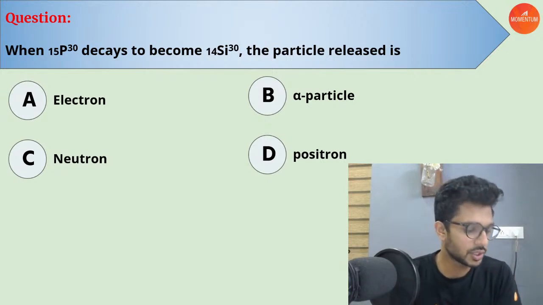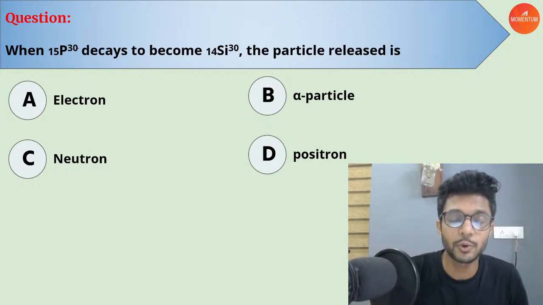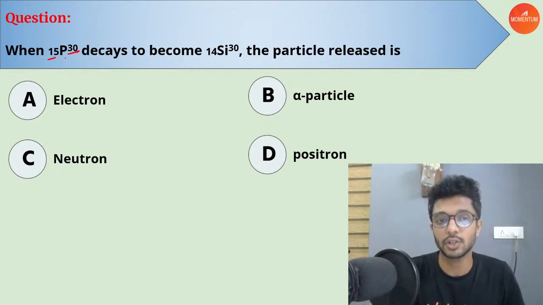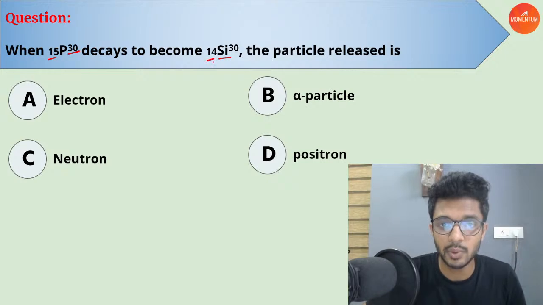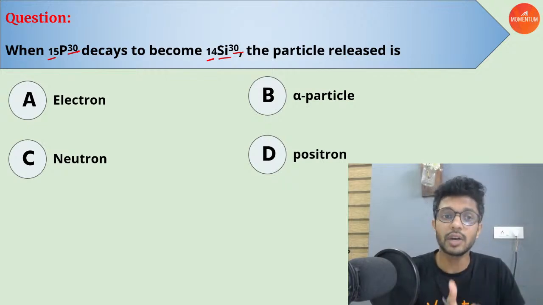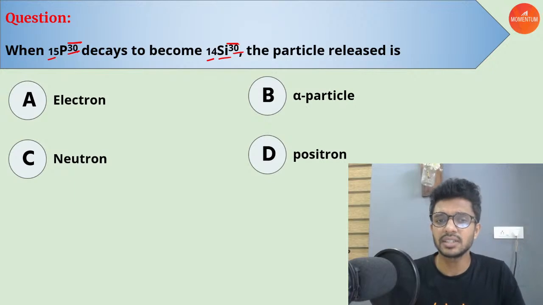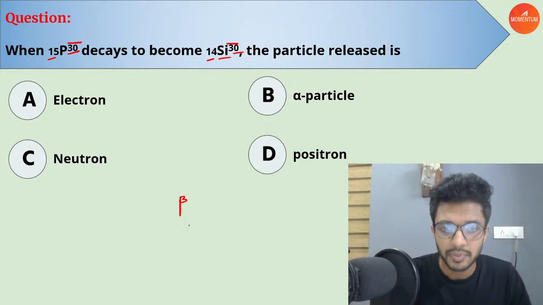So jumping to the very next question, here we go. When P corresponds to the phosphorus nucleus with atomic number 15 and mass number 30, it is becoming silicon with atomic number 14 and mass number 30. Then what is the particle released? You can see that decay is happening. So first you have to understand which decay is happening here, to understand the particle that is being released during this decay. Now, by looking, the mass number is remaining constant. If the mass number remains constant, it is a beta decay.